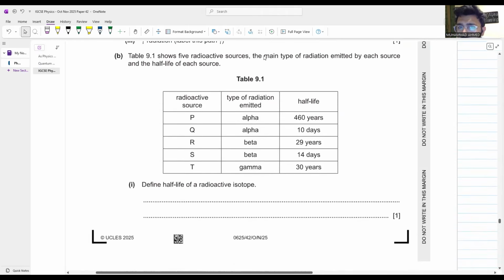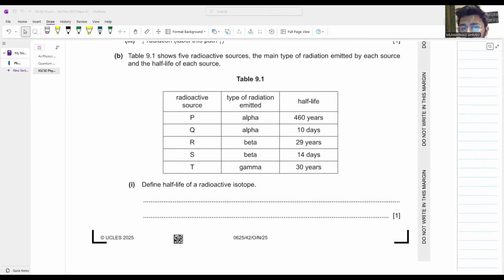Table 9.1 shows 5 radioactive sources. The main type of radiation emitted by each source and the half-life of each source is given. Okay. Define the half-life of the radioactive source. What do we mean by half-life of a radioactive source? The amount of time taken for the number of nuclei to half. अब क्या कहोगे?